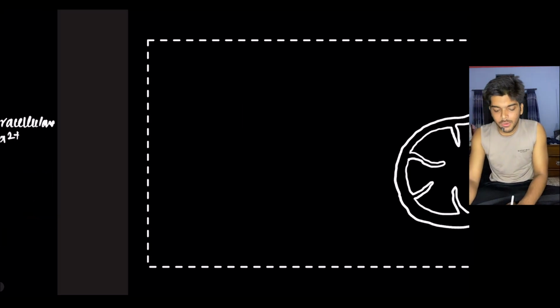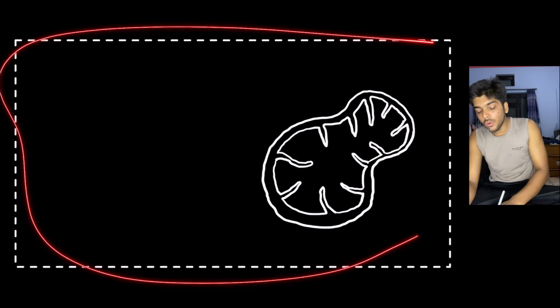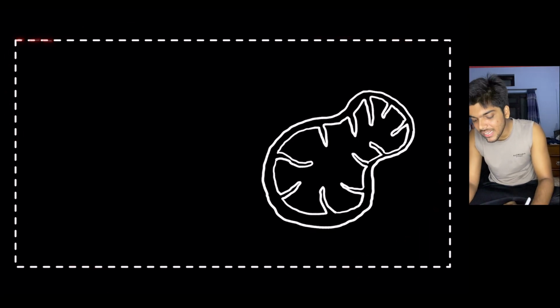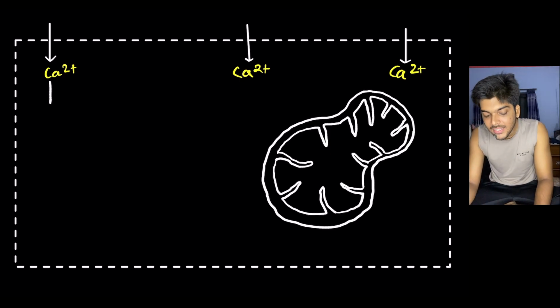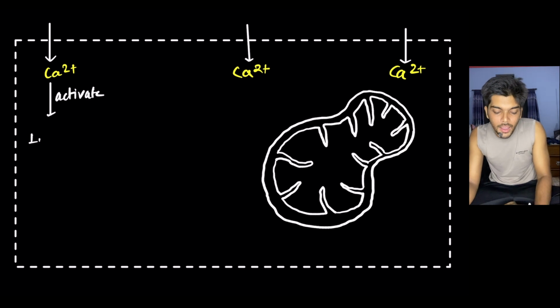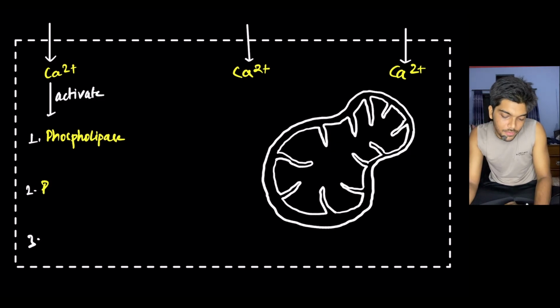It's boring without a diagram, so let's look at the diagram. This is the cell going through necrosis. You can see that the plasma membrane is disrupted. As a result, the calcium from outside can easily leak inside, and there is an increase in the level of intracellular calcium. And calcium is notoriously known for activating various intracellular enzymes. In this case as well, it is going to activate 3 major enzymes, namely phospholipase, protease, and nuclease.